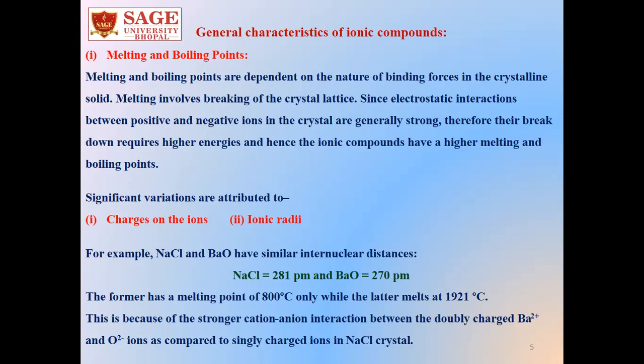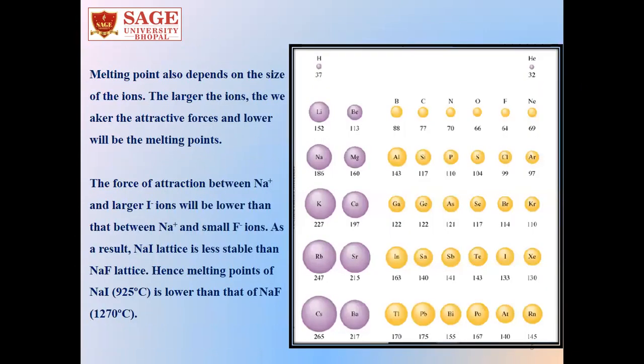The reason is that in sodium chloride, Na+ and Cl- are both singly charged, whereas in barium oxide, Ba2+ and O2- are both doubly charged. So we can see the stronger attraction happens in the case of doubly charged barium oxide as compared to singly charged sodium chloride. That is the reason for the higher melting point in barium oxide. The second point is ionic radii.